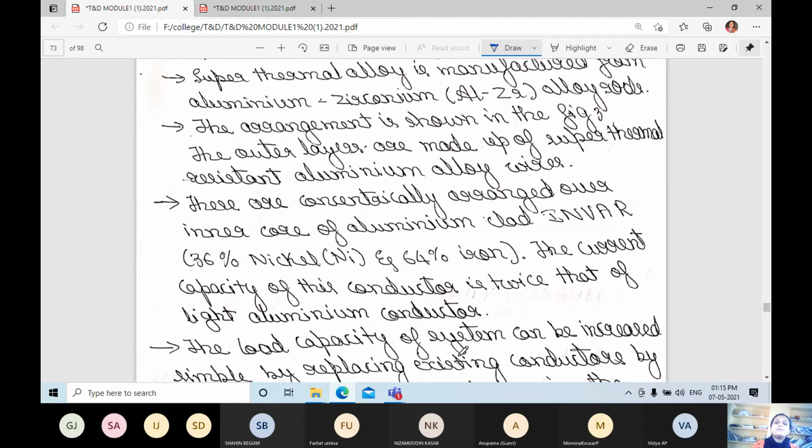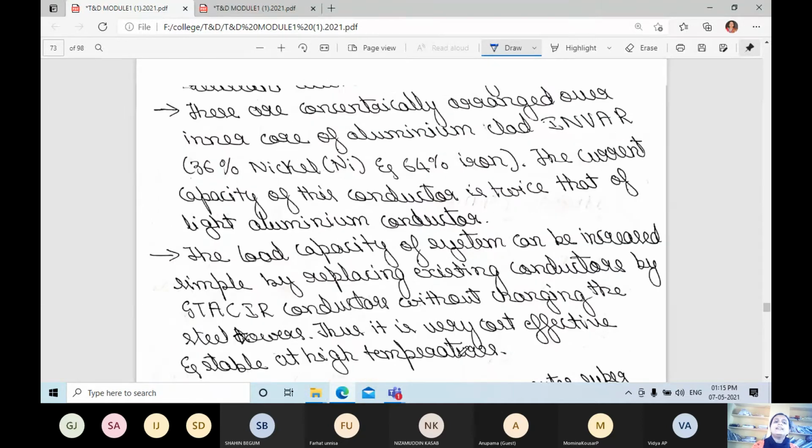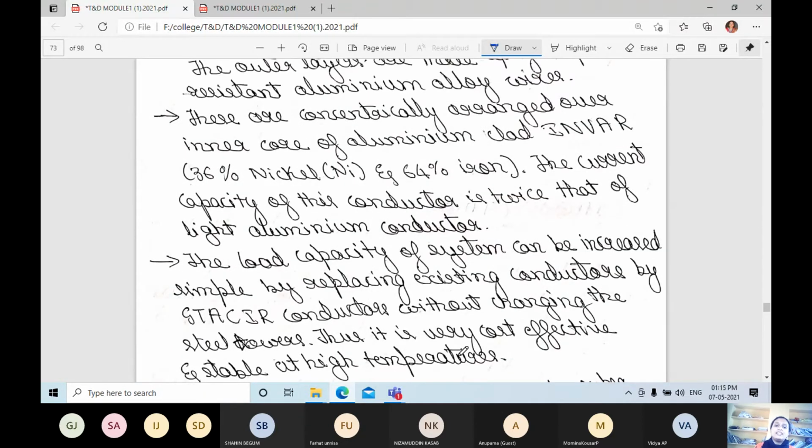The arrangement you can observe here: the outer layer is made up of super thermal resistant aluminum alloy wires, and the central core is an inner core of aluminum clad Invar. Invar is nothing but 36% nickel and 64% iron. The current carrying capacity of the conductor is twice that of the light aluminum conductor.